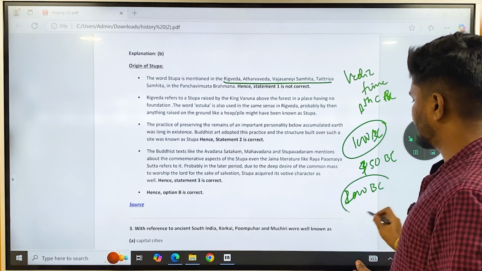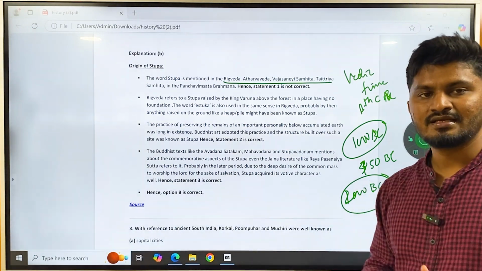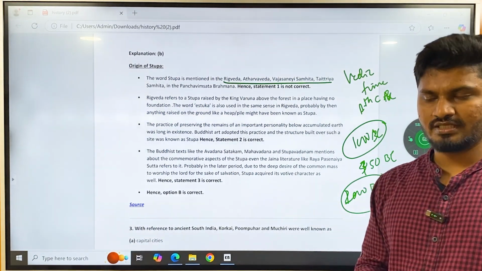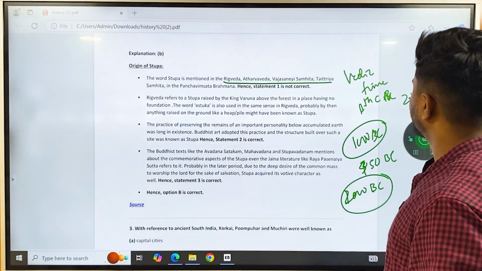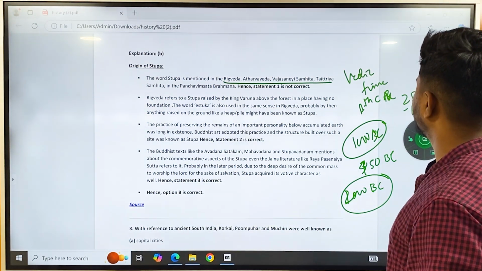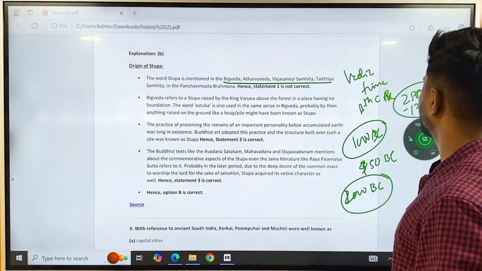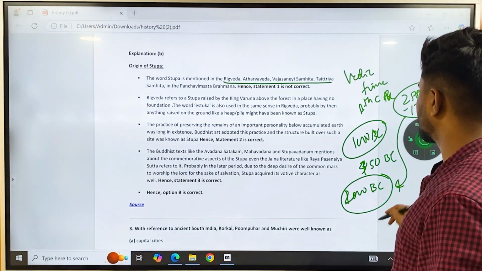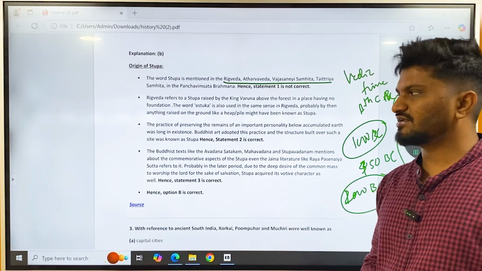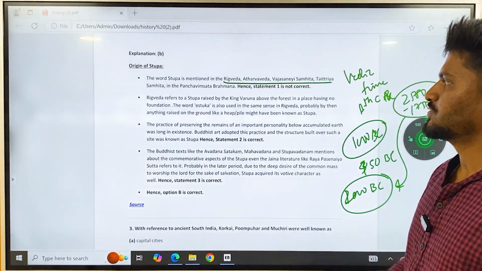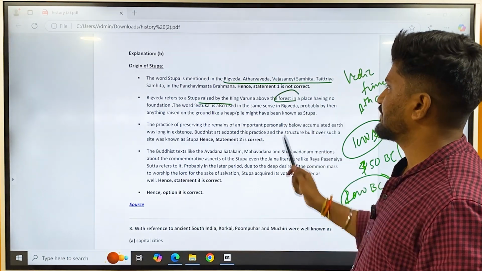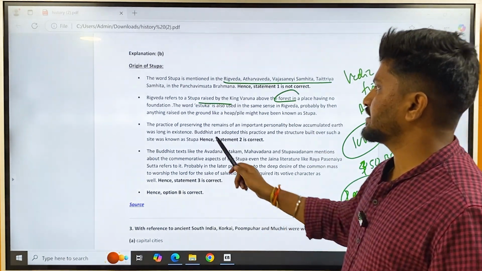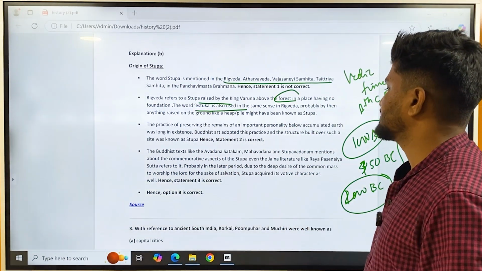The Vedic civilization is the immediate civilization after the Indus civilization. The Indus civilization lasted from around 2500 to around 1750 BC, and from then to 1000 BC was the Vedic civilization. The Rig Veda refers to a stupa raised by the king Varuna above the forest in a place having no foundation. The word Yetsuka is also used in the same sense in the Rig Veda.